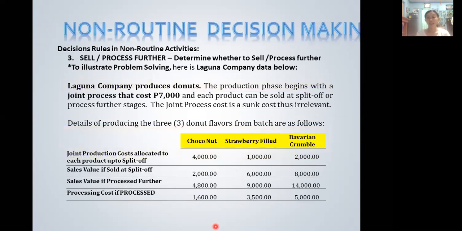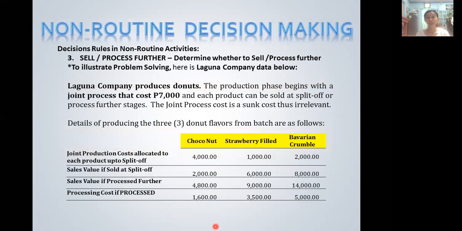So the last non-routine activity is to sell or process further. In this situation, we have to determine whether to sell or process further. To illustrate the problem solving for this, here is Laguna Company data below. Laguna Company produces donuts.